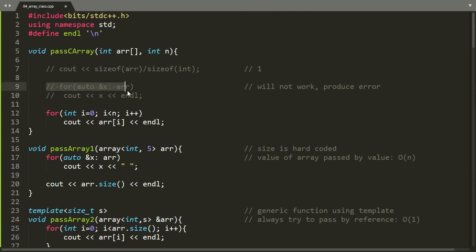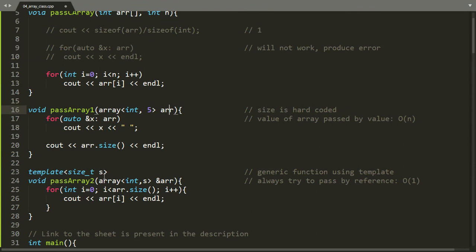because array here represents a pointer. Also here we cannot use a for range loop because array is representing a pointer, and if we use a for range loop on a pointer, it will produce an error. So we have to use a simple loop using the size passed as the second argument. The next function is for passing the array class object. As we discussed in the assignment example, here a new copy will be created for the array, and this copy creation is a big O of N operation. Therefore, we should always try to pass the value by reference, because it will not create a new copy of the array. It will use the same copy of the array that we passed while calling the function.